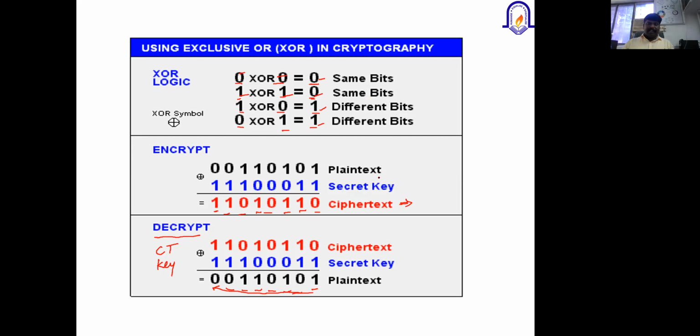Any doubts? Any clarification required? How this XOR operation produces ciphertext based on the plain text as well as the key which we provided, and how the encryption and decryption part is done using the XOR operation. What about others? Okay, so I'm getting a positive reply from you all. So I'll proceed further.